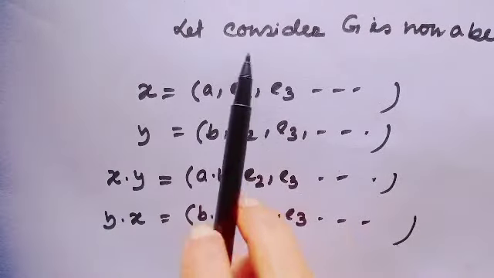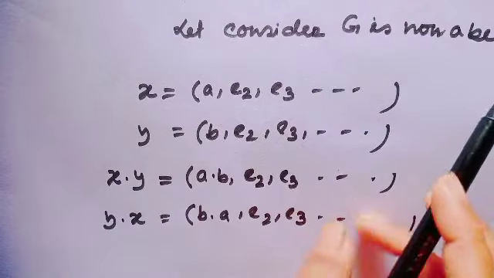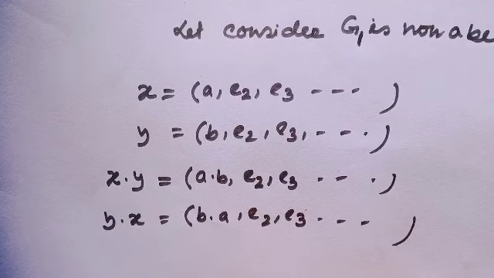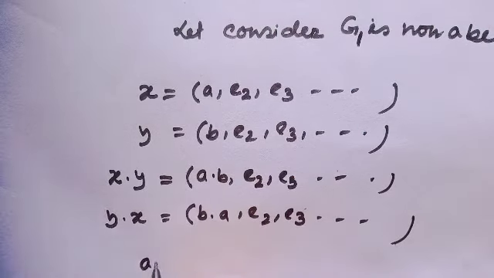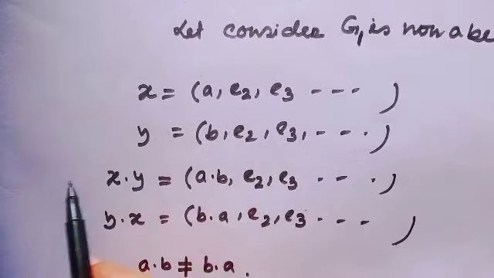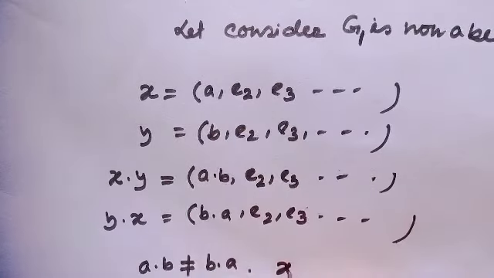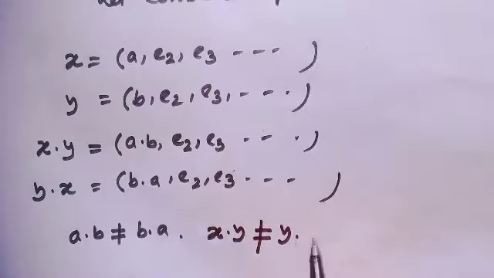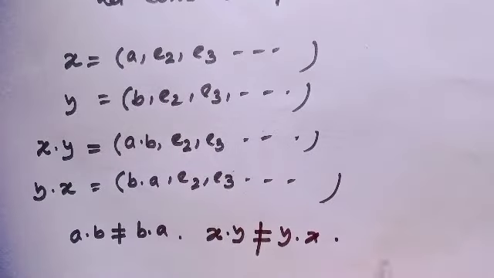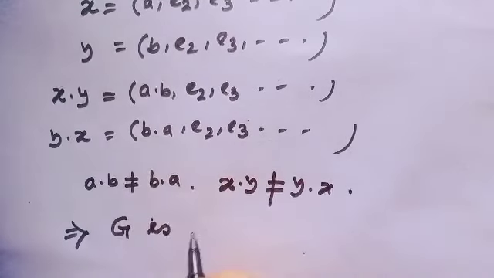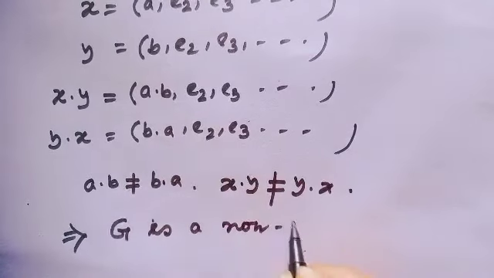Since G1 is non-abelian, a times b cannot commute with b times a. So that implies x times y cannot commute with y times x. That implies G is a non-abelian group.